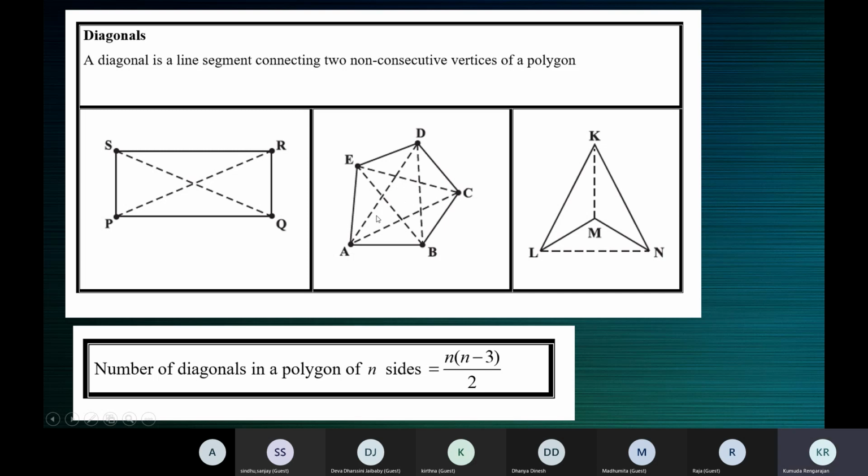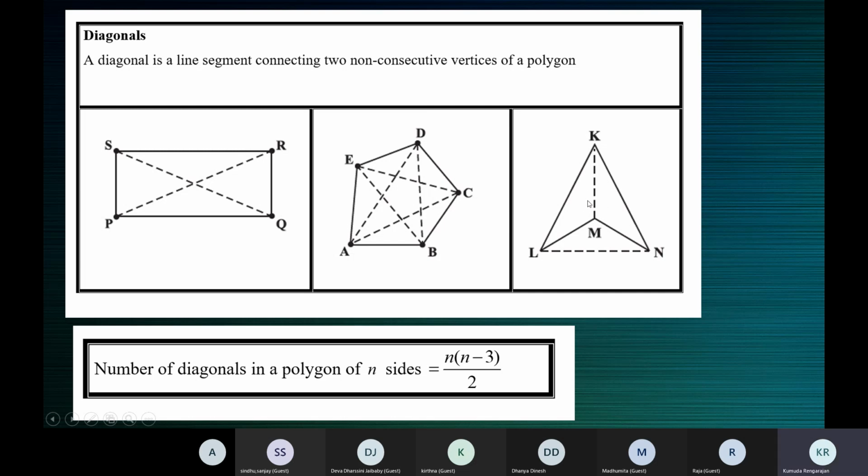So they have connected what you see here: BE, CE, AD, BD. The line segments which you see in dotted lines represent the diagonals of the pentagon. Here also.